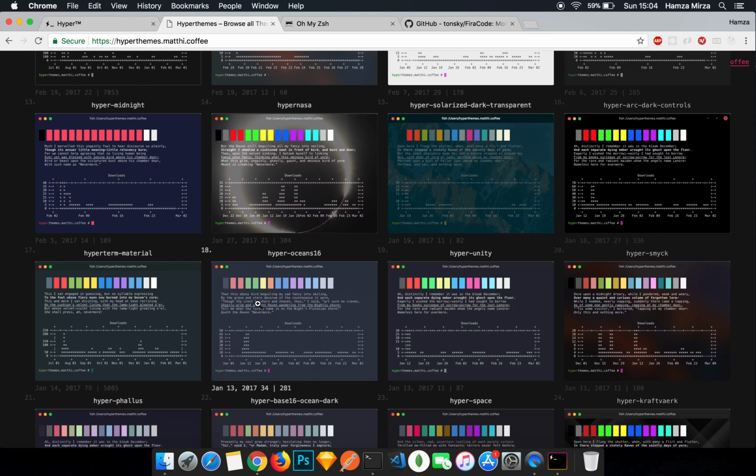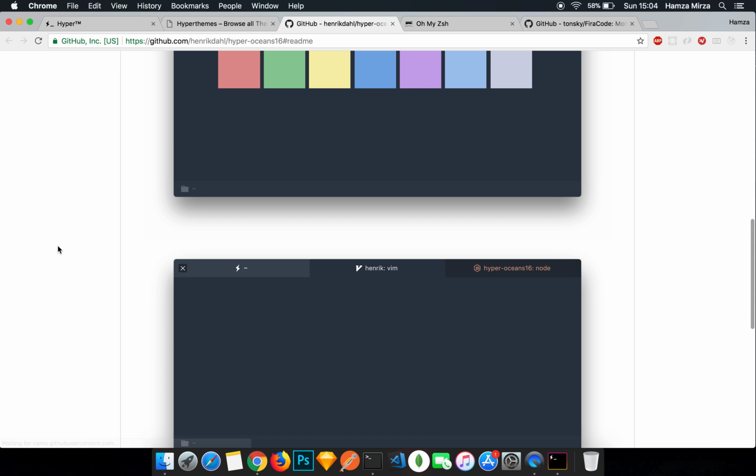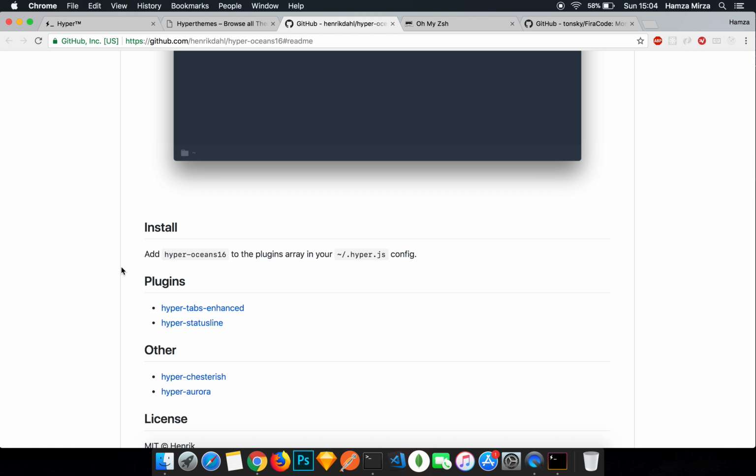So let's just pick a theme from there and see what we can do with it. I really like this Hyper Ocean 16. If I expand it, it's showing me this GitHub repository that I need to go to in order to install it. So let's just open this up in a new tab. Excellent. It also shows me how I need to install it. It's saying add hyper-ocean 16 to the plugins array in your hyper.js config file.